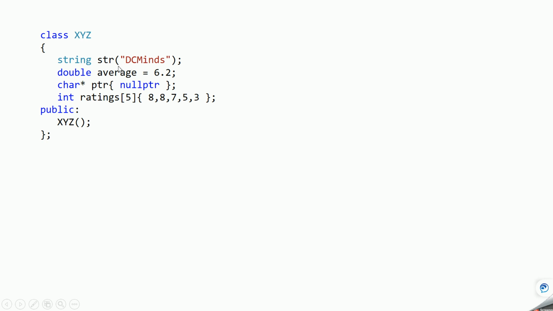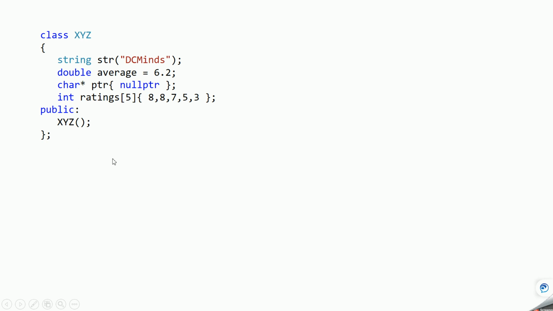You can use parentheses, as you see here, or the assignment operator, or curly braces. These are the various ways you can initialize a class member in C++11.